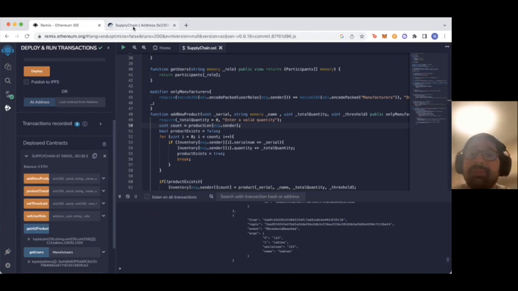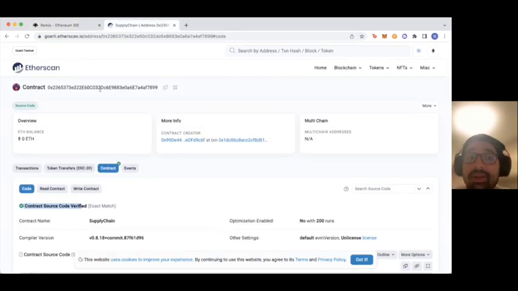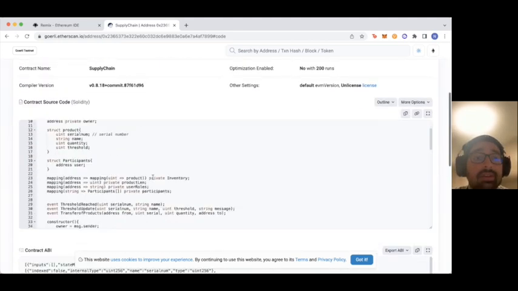Now, we have also deployed this contract into our Goerli testnet here. So this is our contract address, and this is our contract.